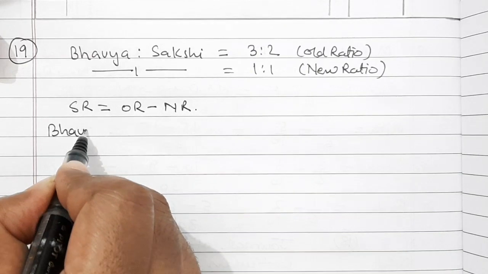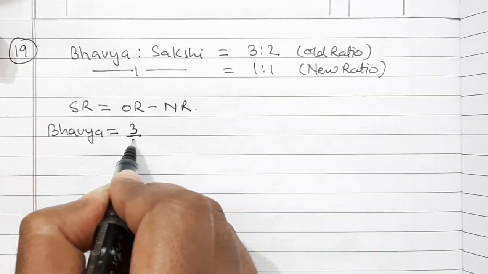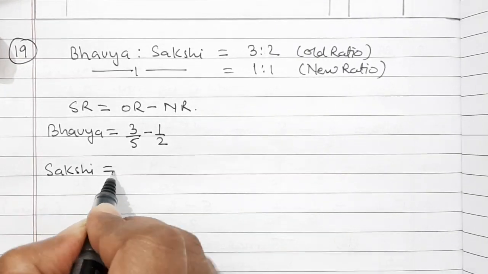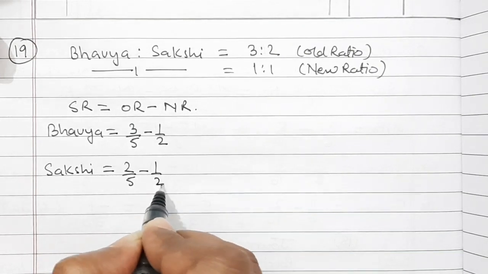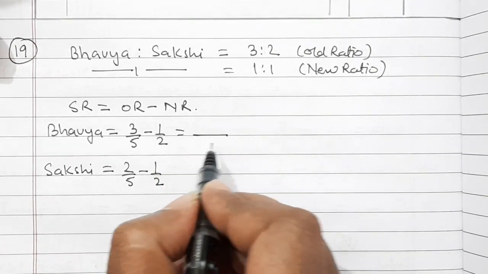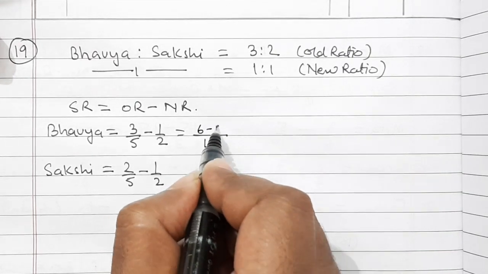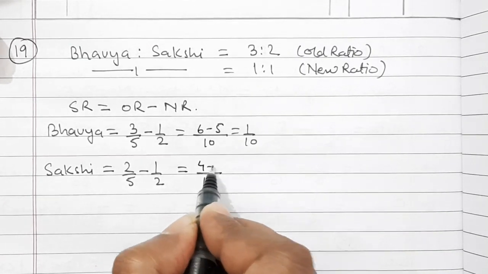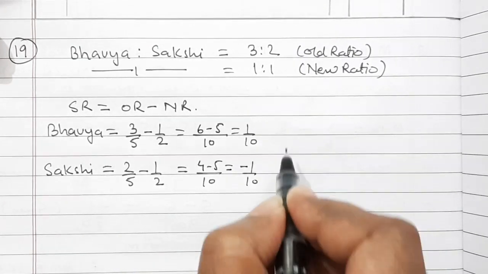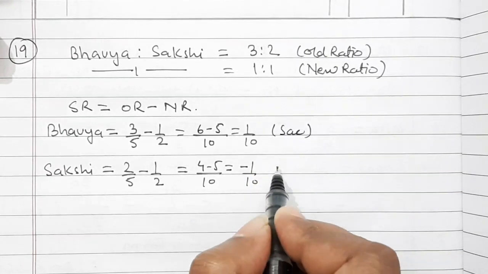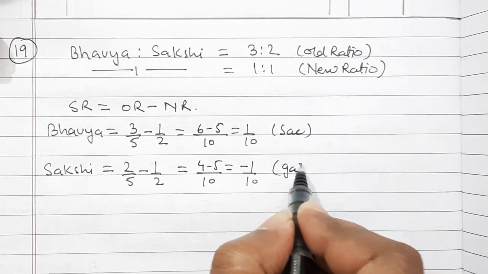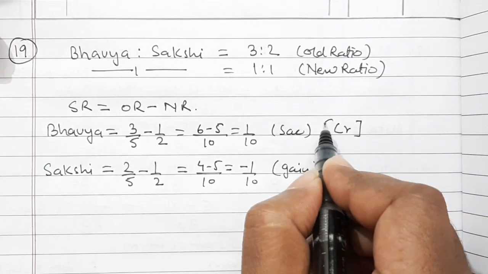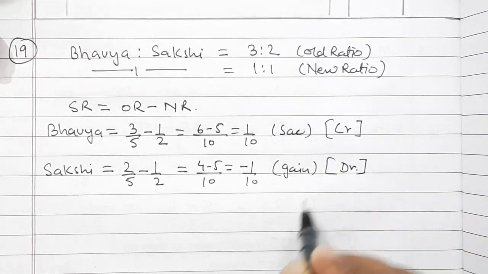For Bhavya is equal to 3/5 minus 1/2, and for Sakshi it is equal to 2/5 minus 1/2. If we calculate this, then it is 10, 6 minus 5, that is equal to 1/10. Here also LCM will be 10, 4 minus 5 is equal to minus 1/10. So here Bhavya is sacrificing and Sakshi is gaining. So those who sacrifice, their capital account is credited and those who gain, their capital account is debited.